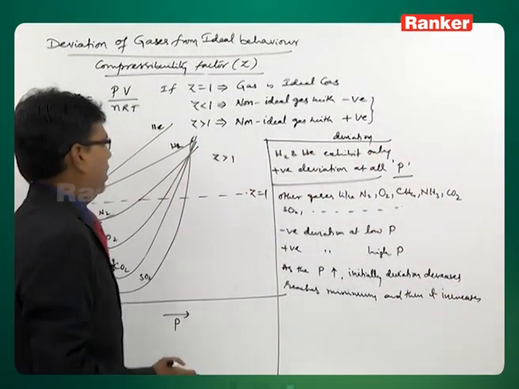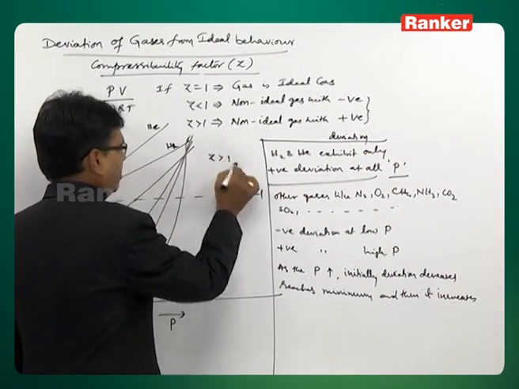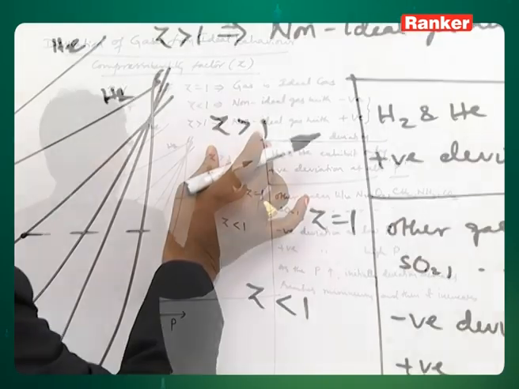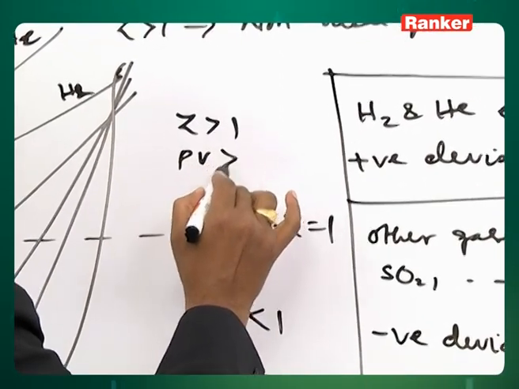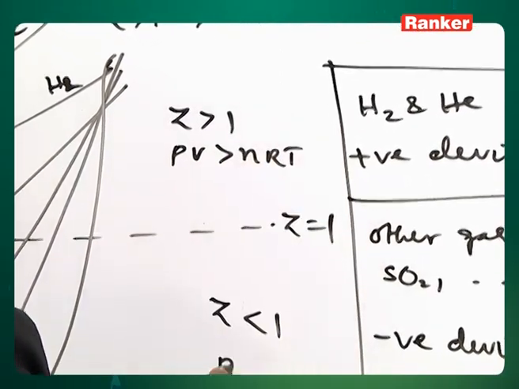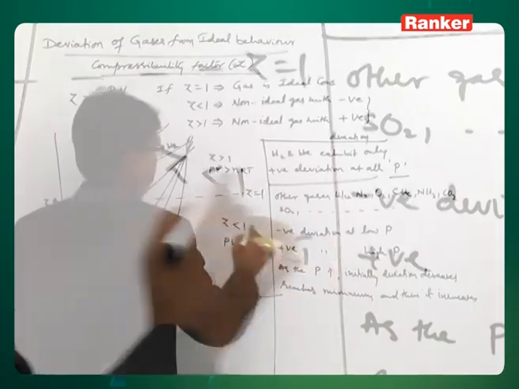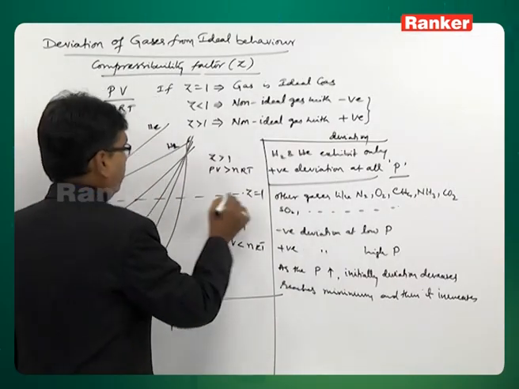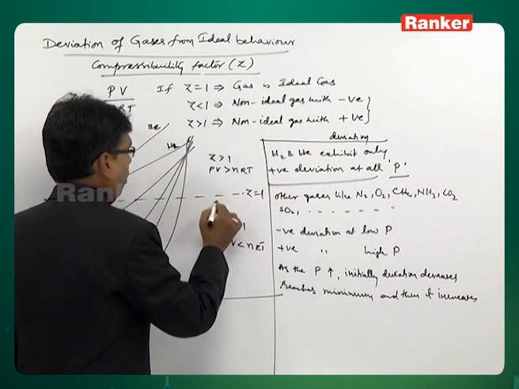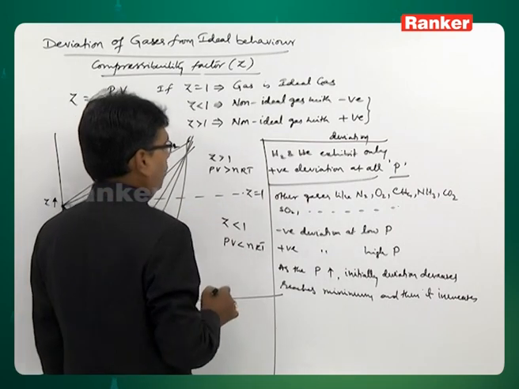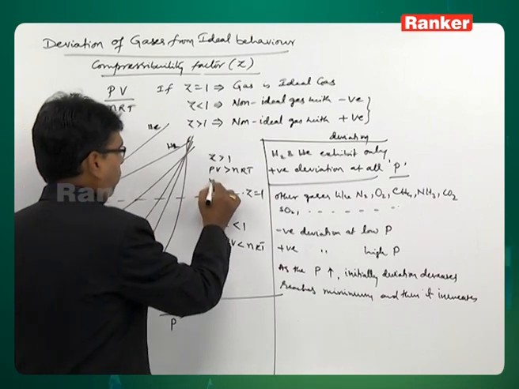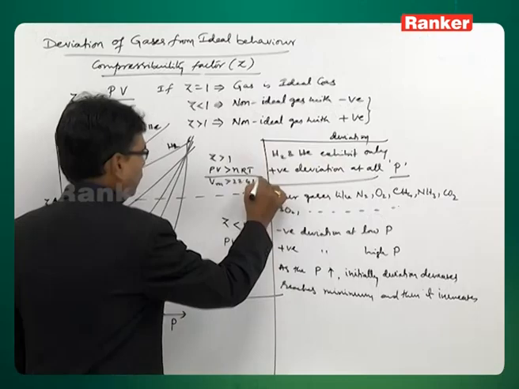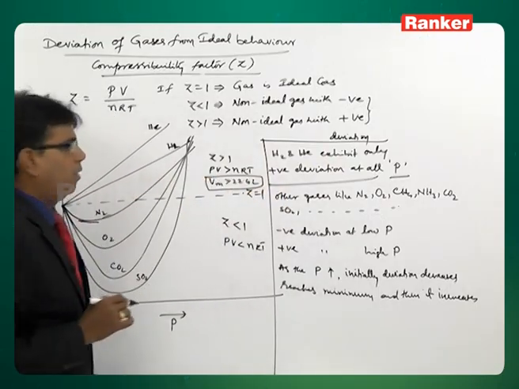Now, here, this is Z equal to 1, this is Z greater than 1, and this is Z less than 1. Z greater than 1 means PV is greater than nRT. The other way we can describe the deviations: if Z is equal to 1, then molar volume is 22.4 liters. This is another very important point.